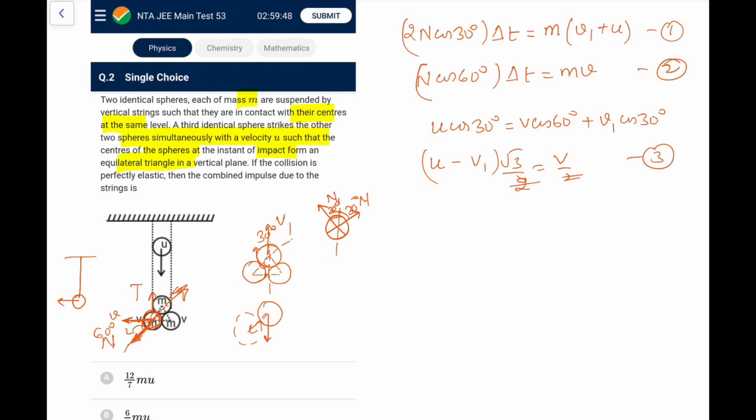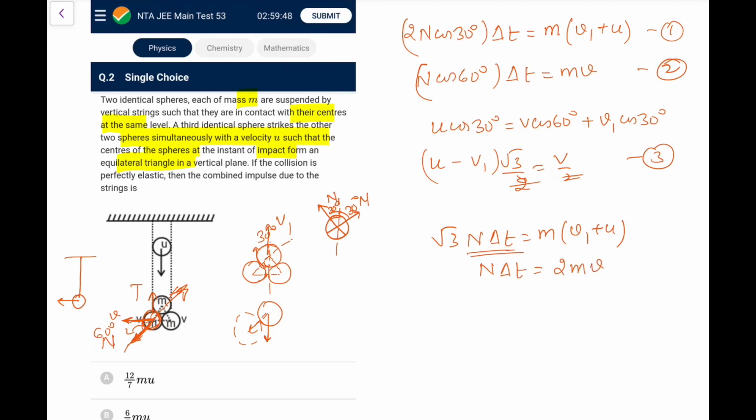So now, first of all, from this whole idea, let's substitute. Let's say this v is root 3 into (u minus v1), and from the above, 2N cos 30, cos 30 is root 3 by 2. So the first equation is root 3 N delta t is m(v1 plus u). The second equation similarly is N delta t, half I send it there, that is 2mv.